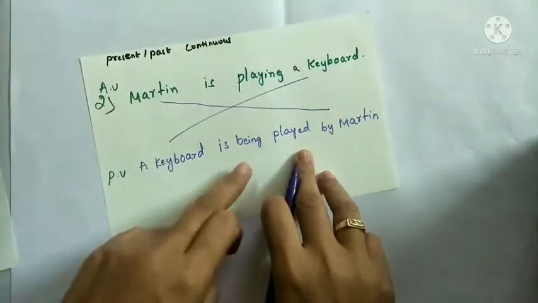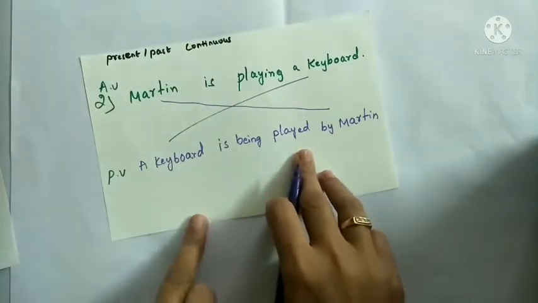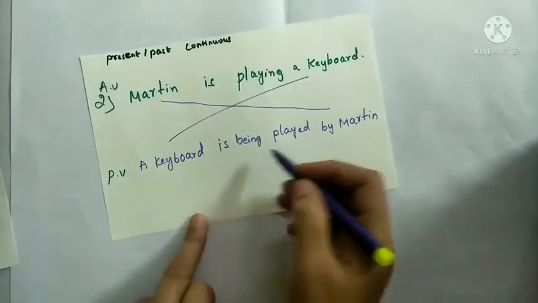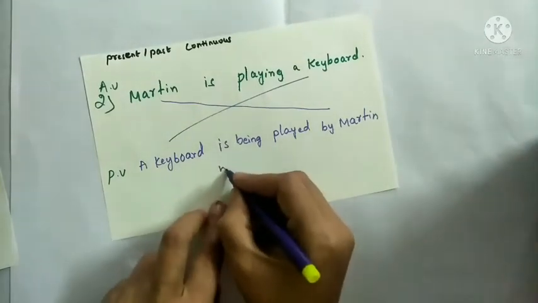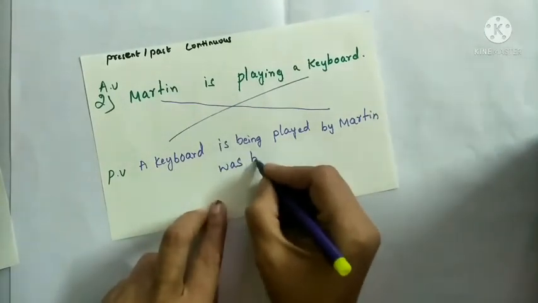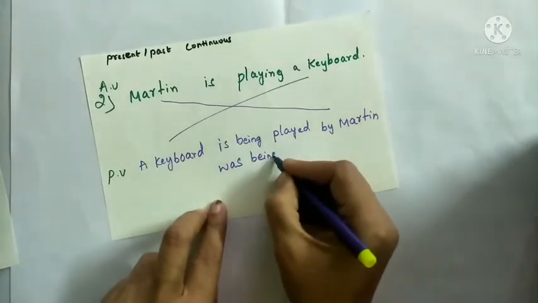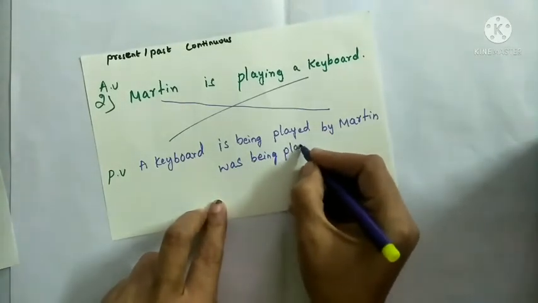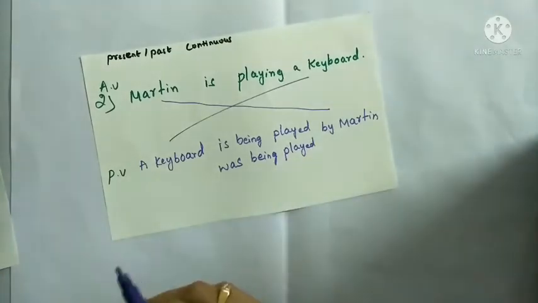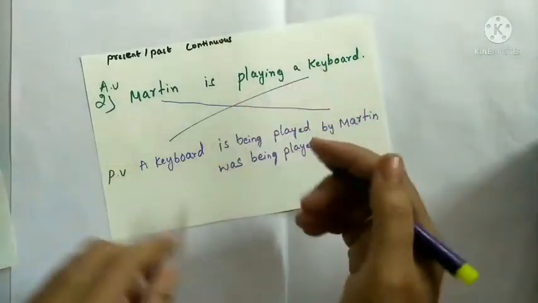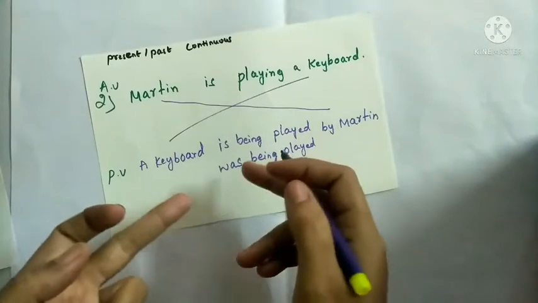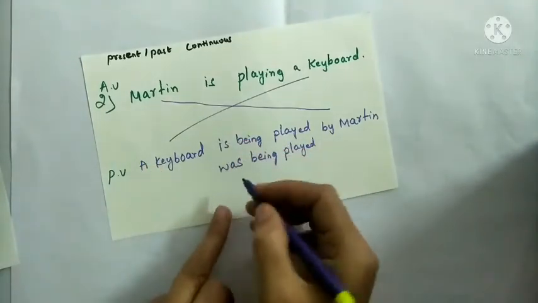This is our present continuous form. If we write the same thing in past continuous form, our example will be what? Our helping verb will be: a keyboard was being played by Martin. So this is the singular form. In plural form present tense, what will we write?